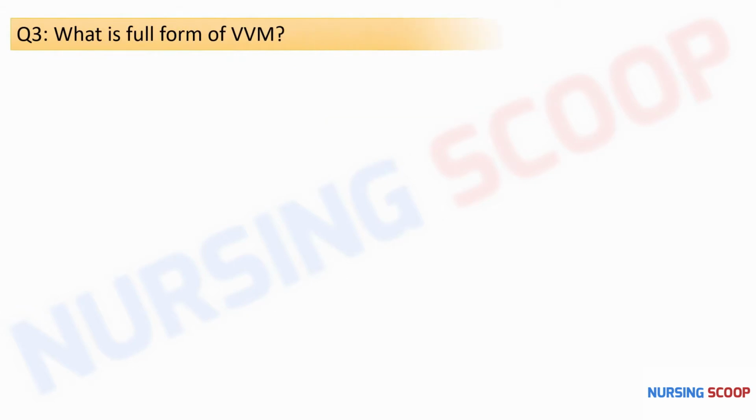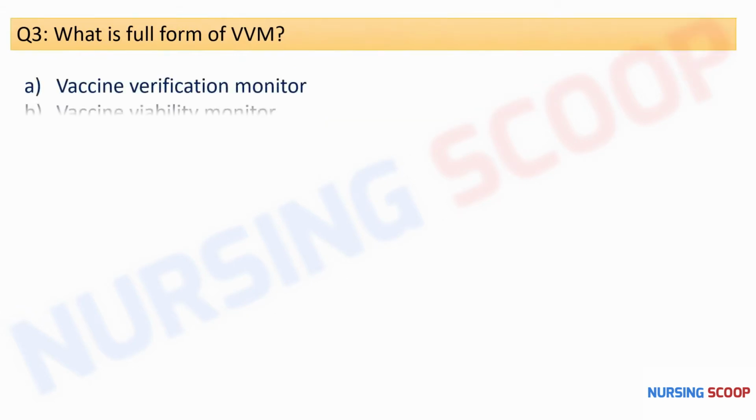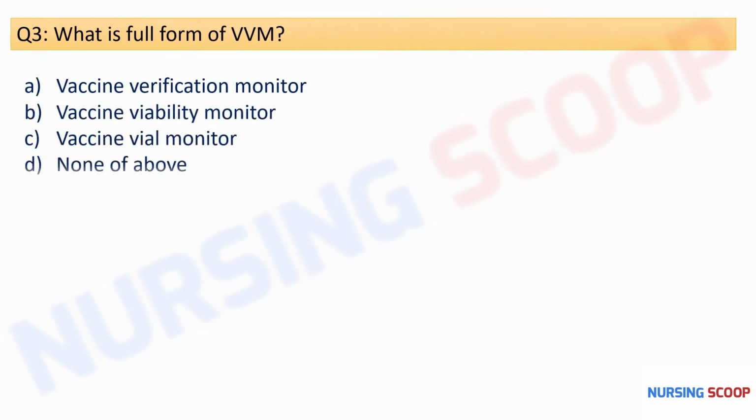So our next question is, what is the full form of VVM? And here are the options: vaccine verification monitor, vaccine viability monitor, vaccine vial monitor, and option D is none of the above. So it's a very easy question. The correct option is option C, vaccine vial monitor.